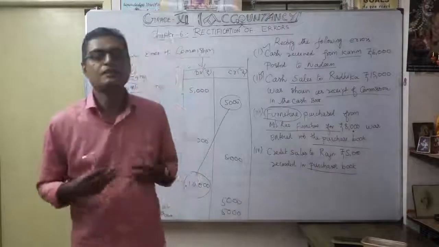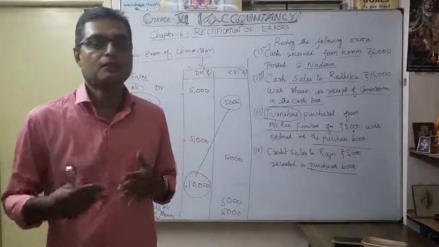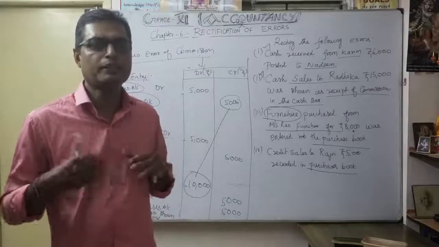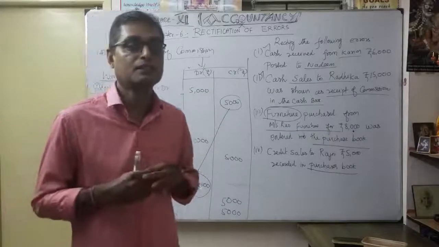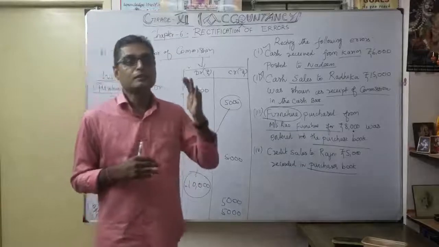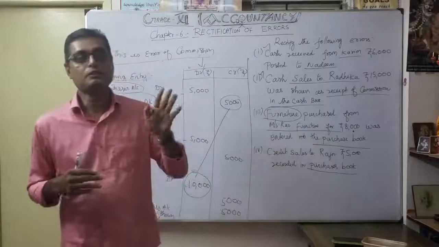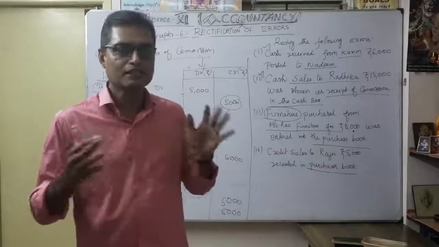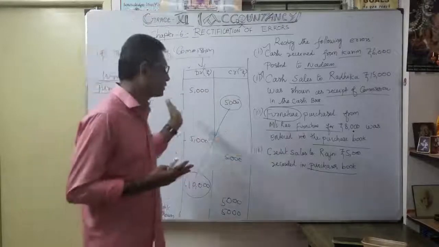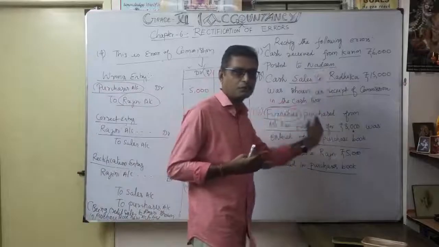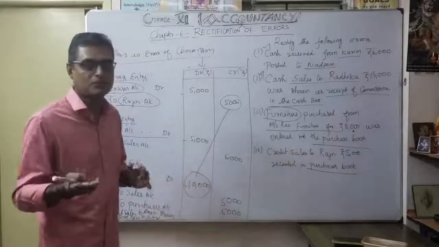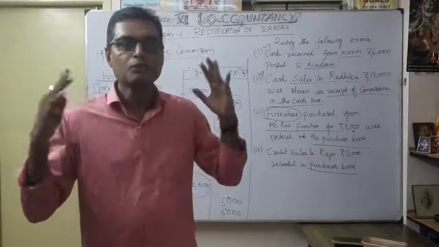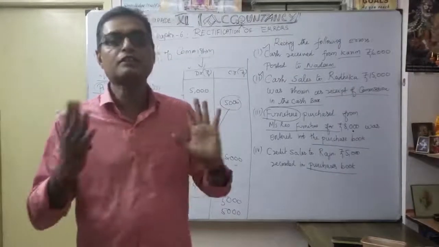Okay. So likewise, you want to practice the rectification of errors. That is a very, very interesting chapter. Make yourself interested in rectifying errors. Usually we are interested in pointing out others' errors. We are all experts at always pointing out others' errors. Likewise here, we are pointing out the errors, then how to rectify them. Then you will become a master in accounts when you are strong in this particular chapter, rectification of errors. So naturally, you are very strong in accounts.